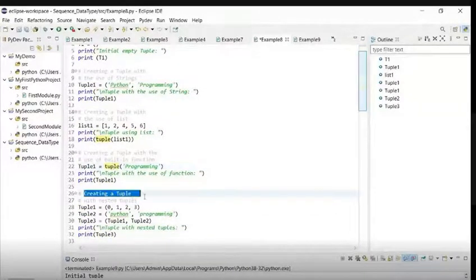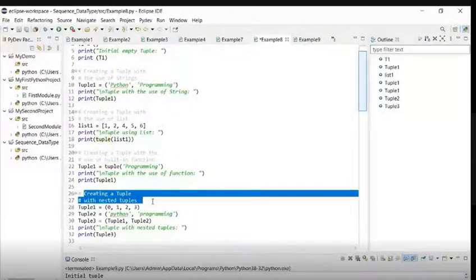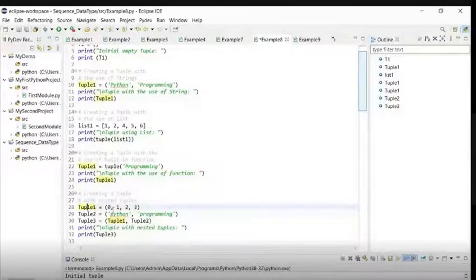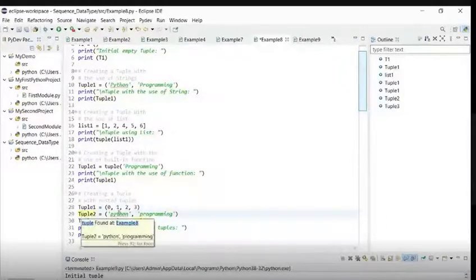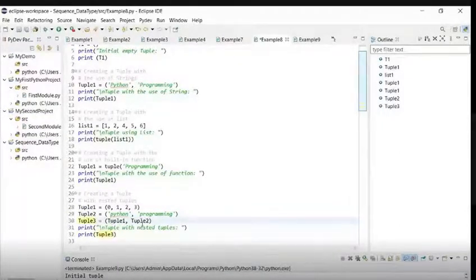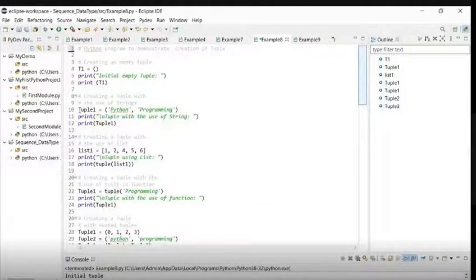Now creating a tuple with nested tuples. Okay, so what is a nested tuple? So here I am creating one tuple, tuple 1, with the values 0, 1, 2, 3. Okay, tuple 2 with string values, that is Python programming, and tuple 3 here with tuple 1 and tuple 2. That means tuple 3 will have both the values of tuple 1 and tuple 2. So we are going to print with nested tuples. So I'm directly printing over here, print tuple 3. Okay, so let's execute this program.